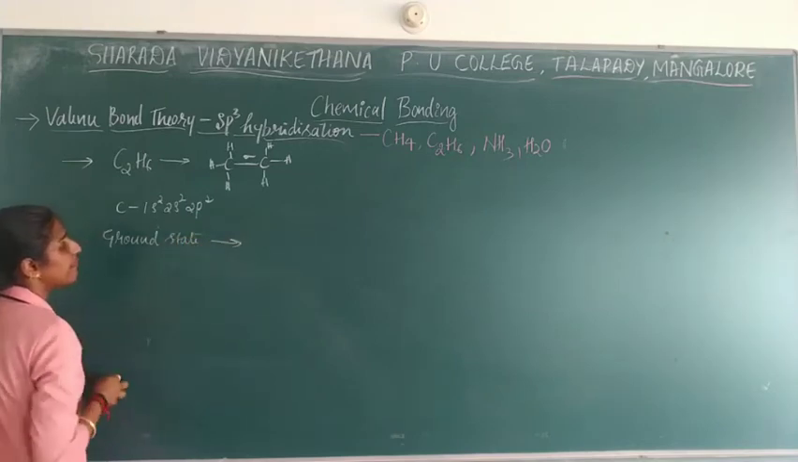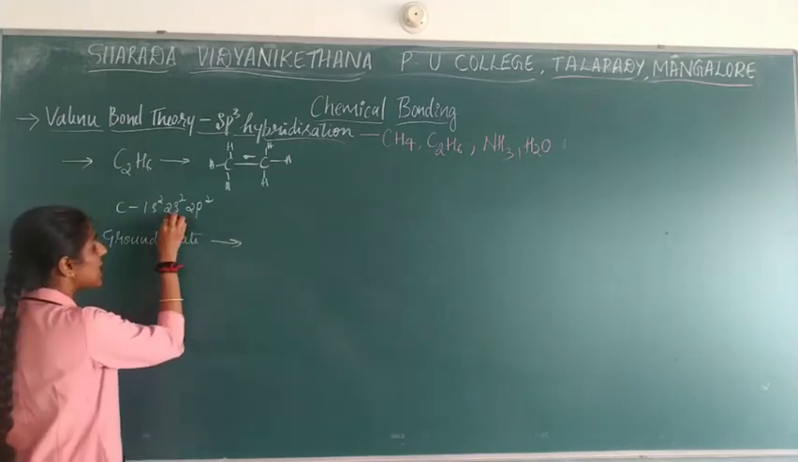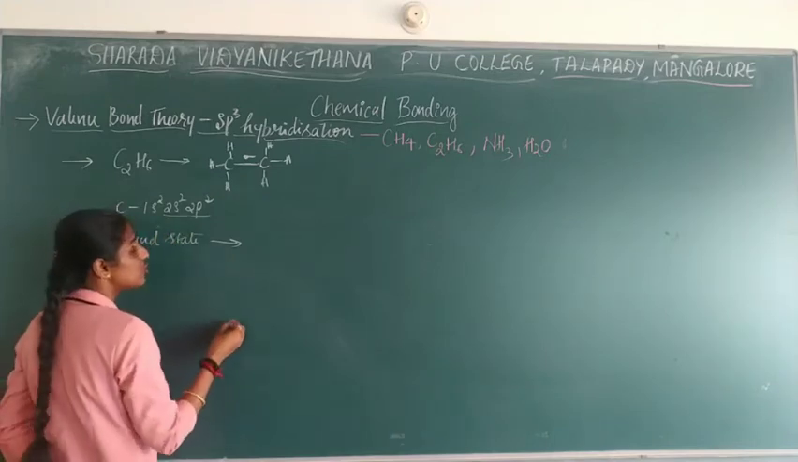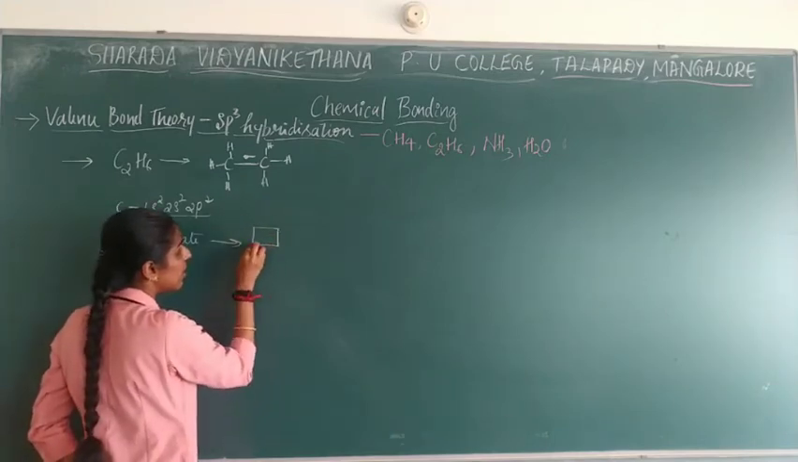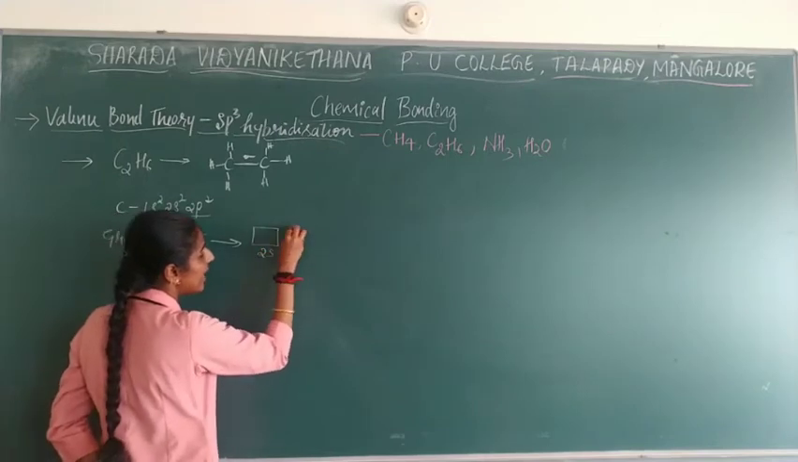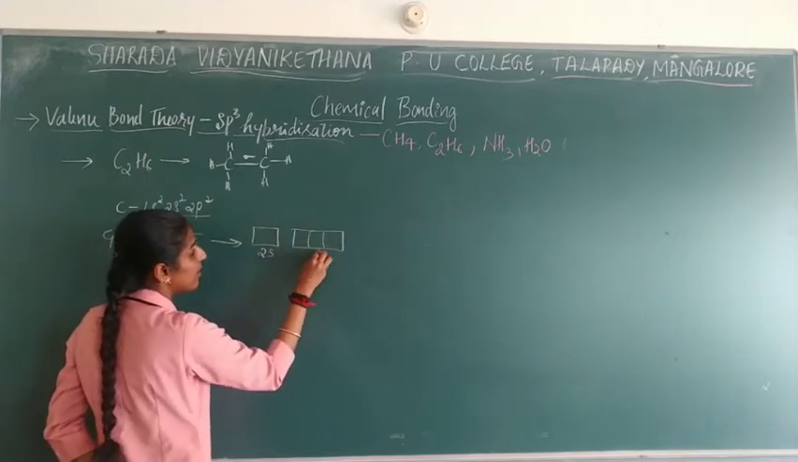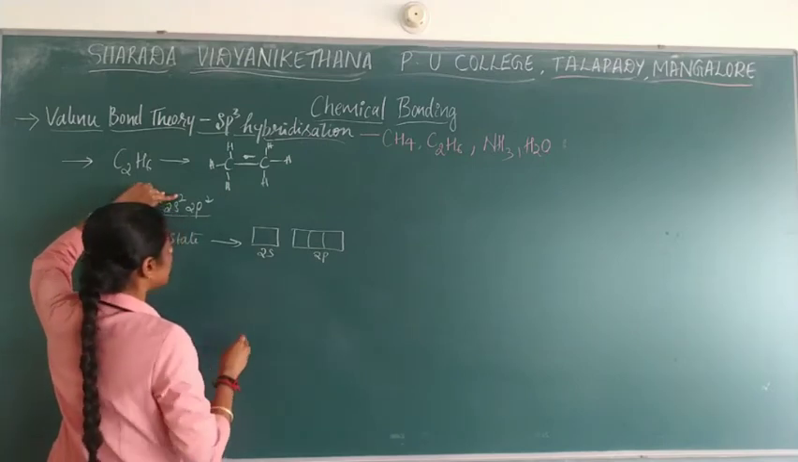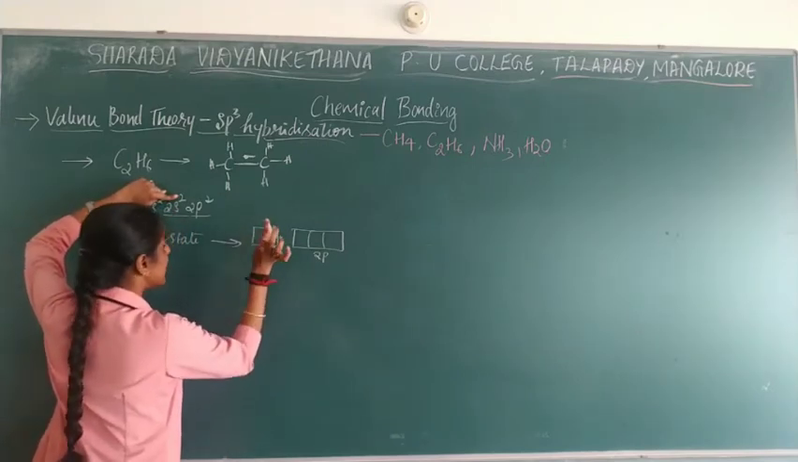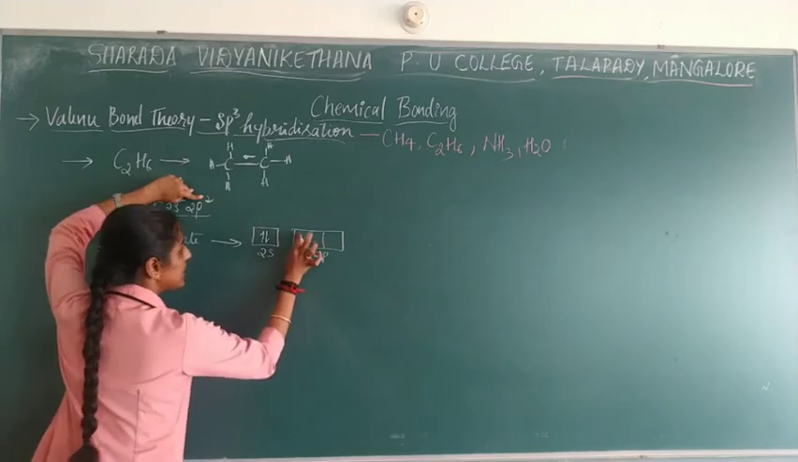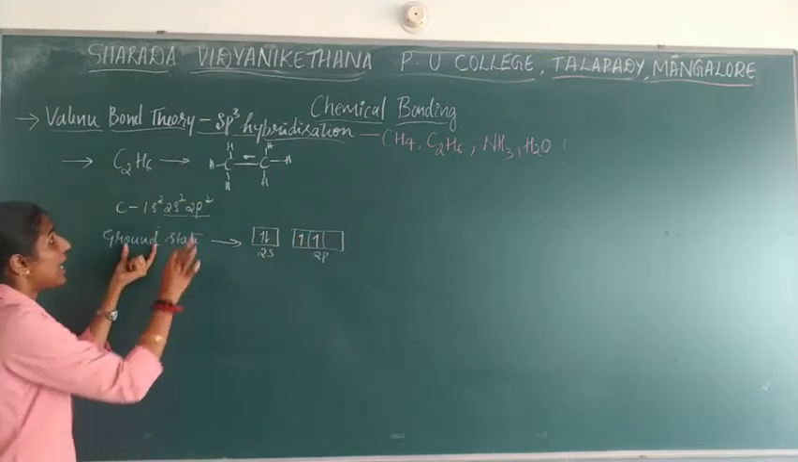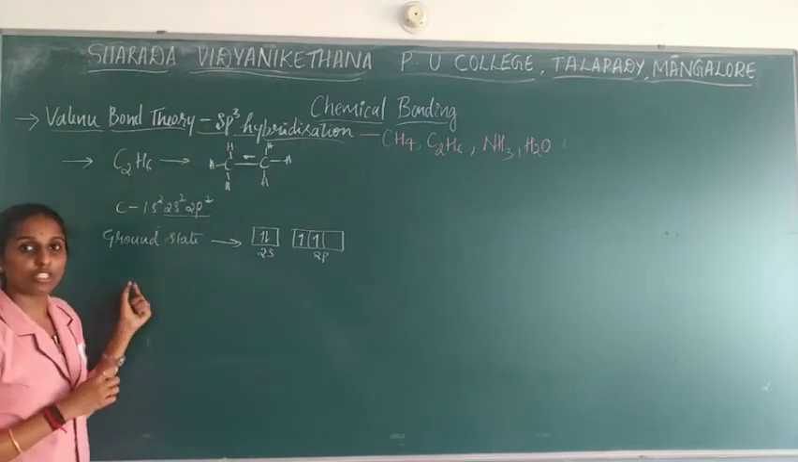There is no need to write for all the orbitals, only the last shell orbitals, that is the second shell: 2s2, 2p2 you need to represent. This is for 2s and this is for 2p. How many electrons does 2s have? A total of 2 electrons are present. 2p2 means 1, 2. This is the ground state, and when it comes in contact with hydrogen, what will it do?